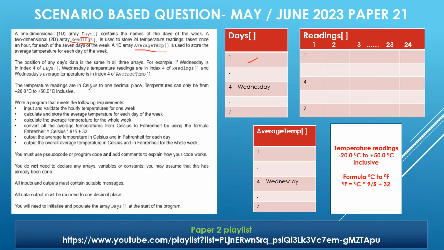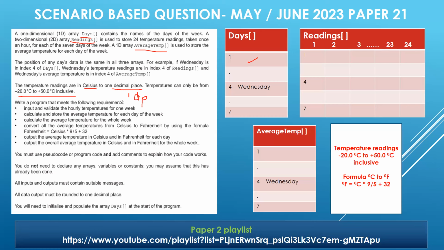Okay. The temperature readings are in Celsius. Again, important thing, to 1 decimal place. Very important thing. Okay, 1 decimal place, and this reading is in Celsius. And what we are supposed to do is, temperatures can only be from -20 degrees to +50 inclusive. Now, this is your range. So you can see here, just for the purpose of simplicity, it's written that the temperature readings are supposed to be from -20 degrees centigrade to +50 degrees centigrade inclusive.